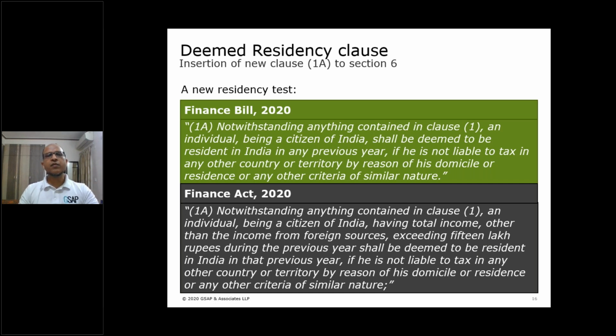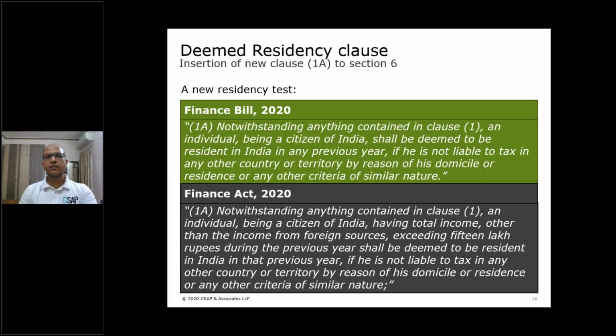So the reason behind this, to my mind, is again that the government wants to catch those HNIs who are stateless, who are not paying taxes, who are citizens of India. They might be running a huge business empire in India. Just by managing their stay, they were not liable to tax in India, and the government was not able to catch them. Now, holding a citizenship of India and Indian income of 15 lakh, the government will get a right to tax these people, and rightly so. Government is likely to increase its tax base and revenue a lot by the provisions of clause 1A.